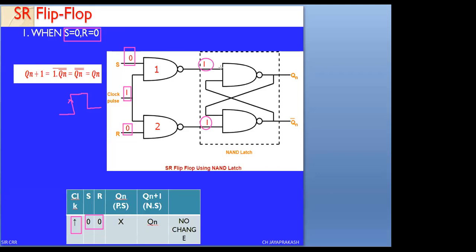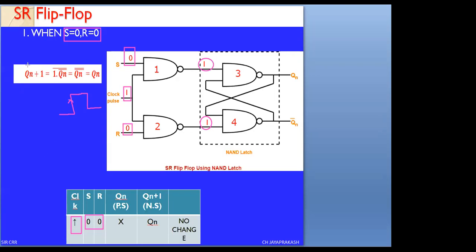And we are applying this 1 to the SR NAND latch. What will happen? Here we apply it like this. I am going to write the output equation for the remaining NAND gates. Here I am writing NAND gate 3 and NAND gate 4. Verify the output equation of NAND gate 3.